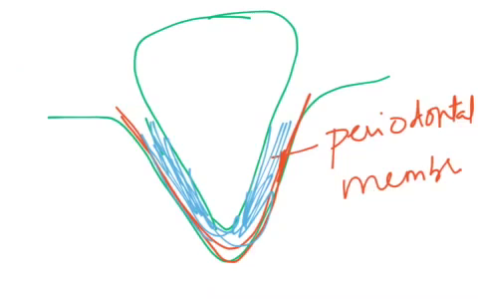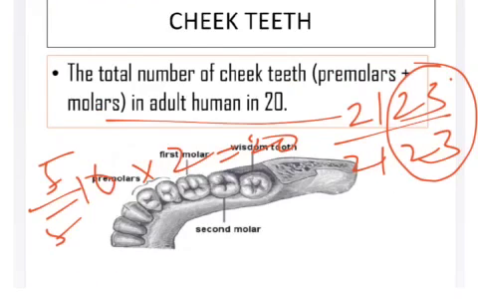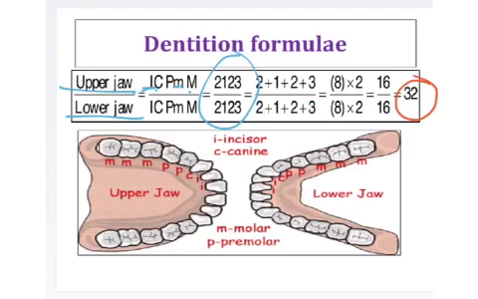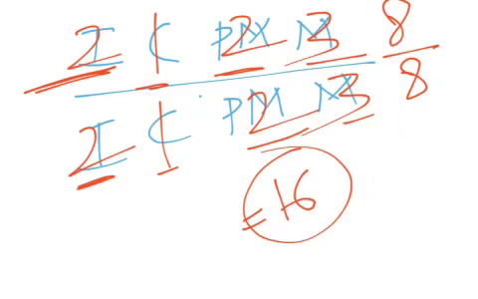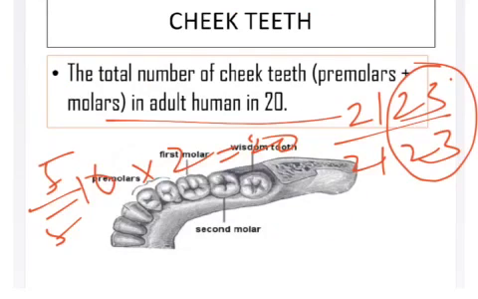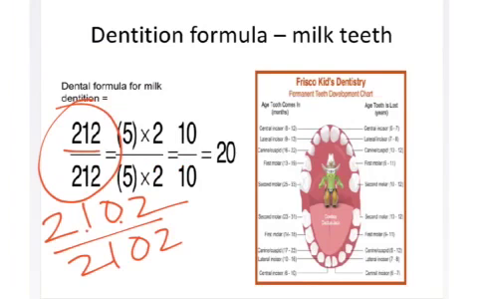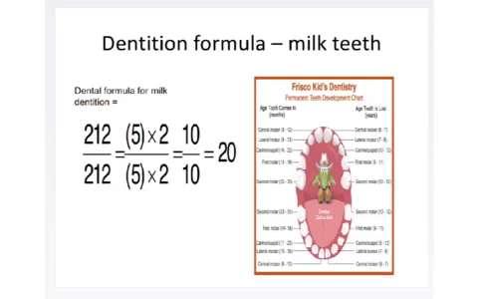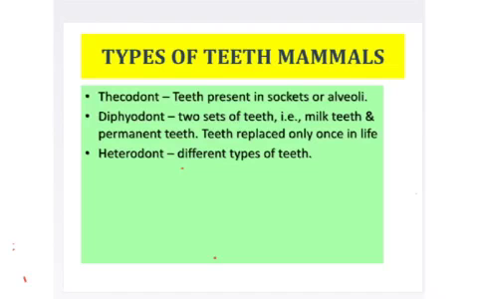So let us revise once about the tooth, what we have seen till now. The teeth dentition formula we said is 2123 by 2123. Total number of teeth on the upper half 8, lower half 8, upper jaw 16, lower jaw 16, and the total number of teeth is going to be 32. The dentition formula is 2123 by 2123, and 2102 by 2102 in the case of milk teeth, where the total number of teeth is going to be 20. And we also said some definitions.